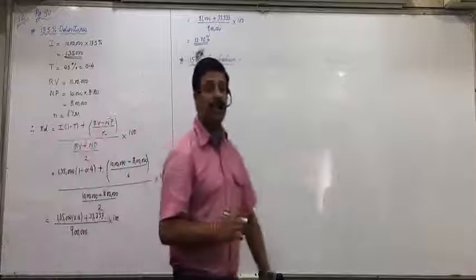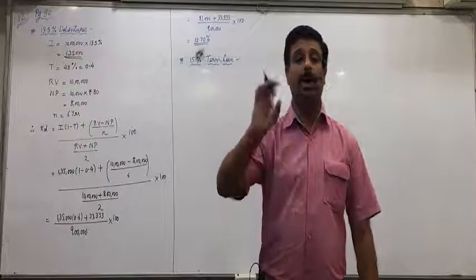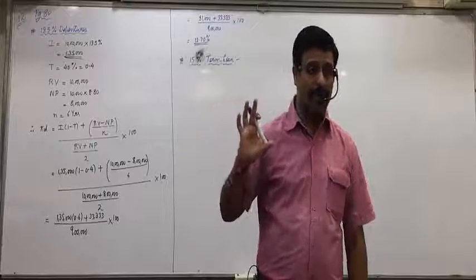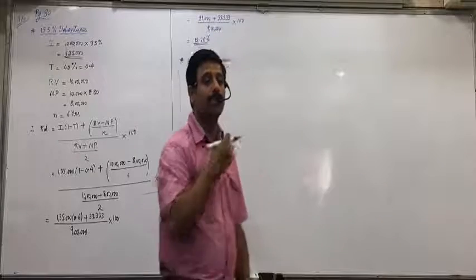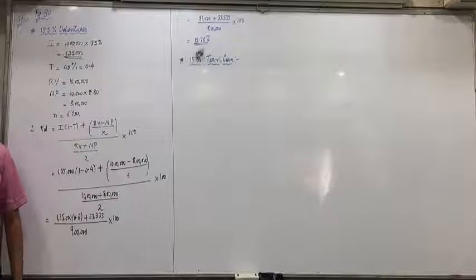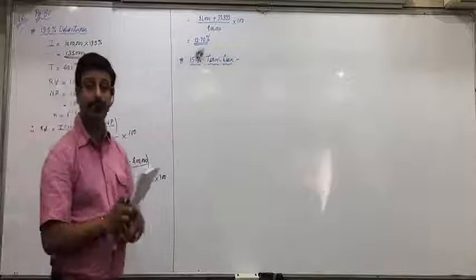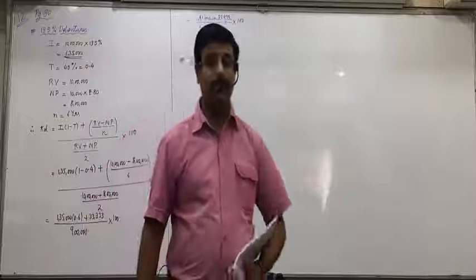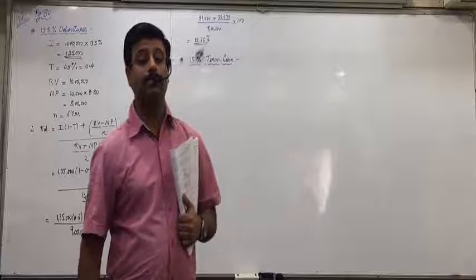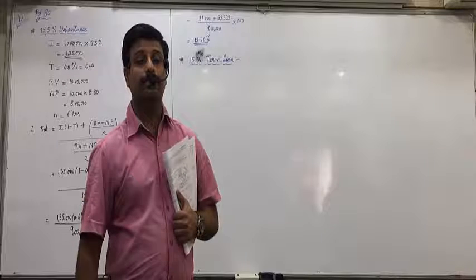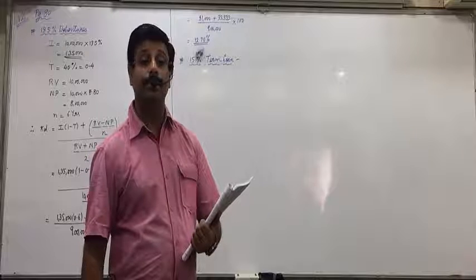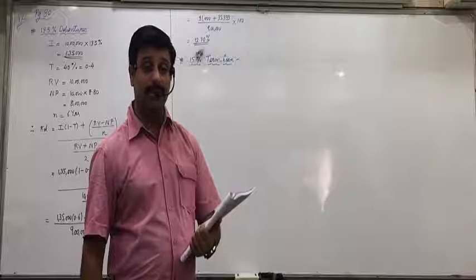So what formula will apply for term loans? I (1 minus T) upon NP into 100. Are you okay with this portion, everyone? So now, Anushka, what is I in case of term loan? Term loans, interest.